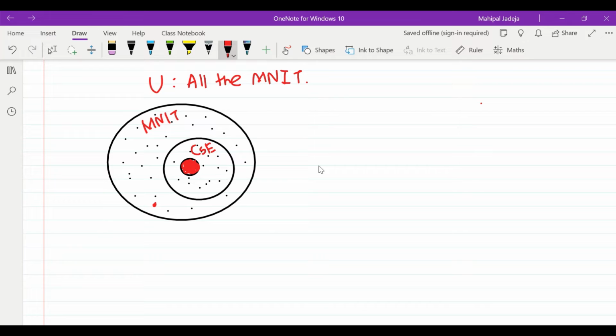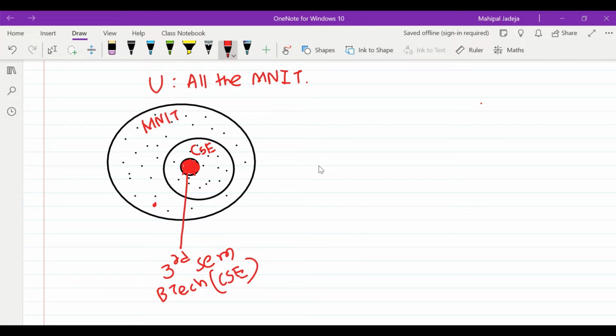So MNIT students also contain a subset containing only computer science students, and within this particular subset there is one more subset which contains only third semester BTech CSE students.